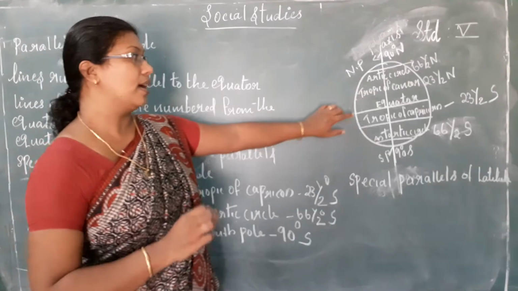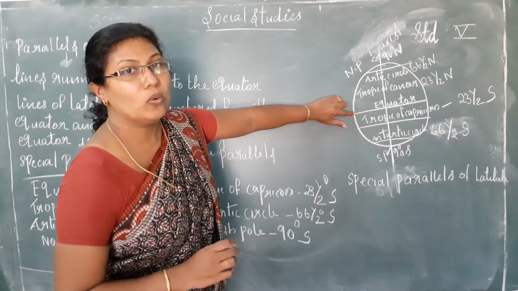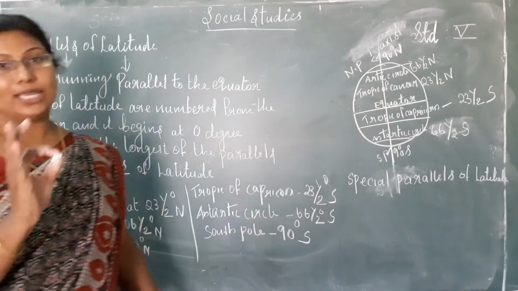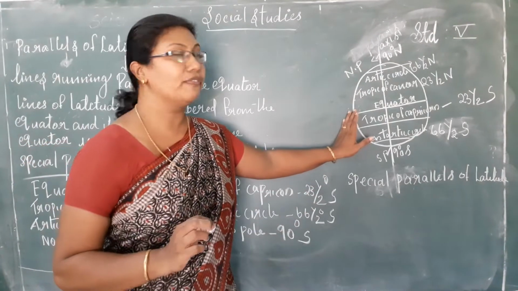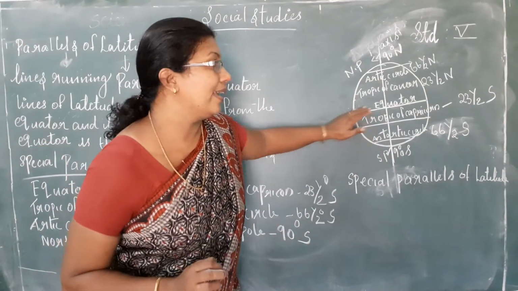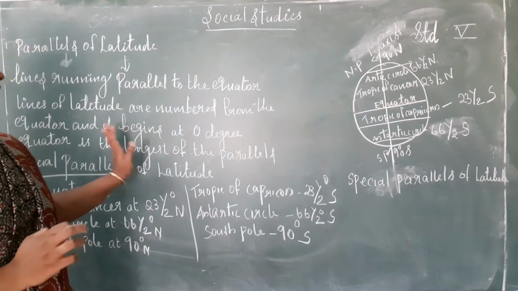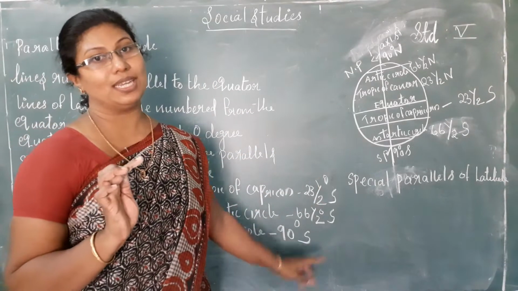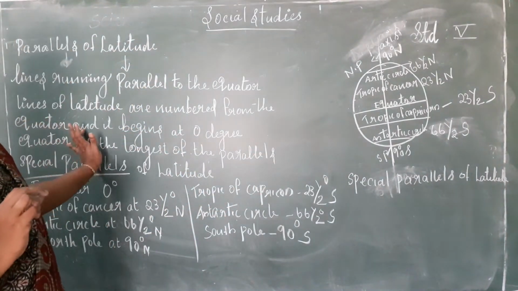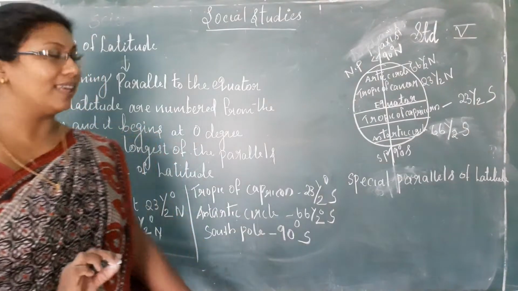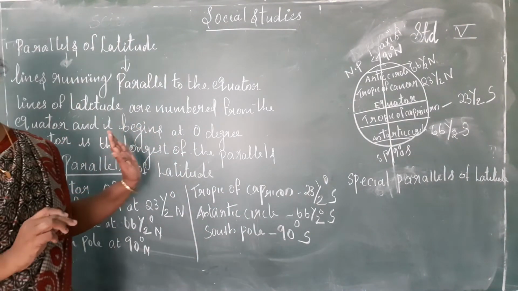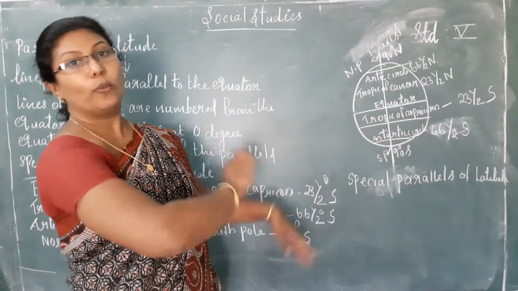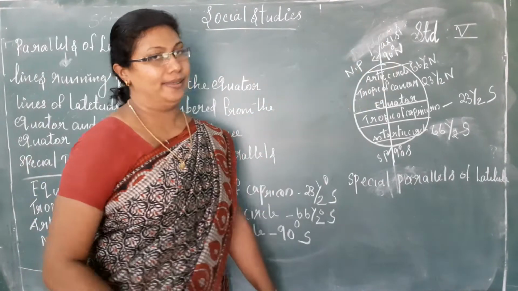All these latitudes are numbered from the equator. It will start from the equator. First priority we have to give to this imaginary line, that is the equator. Then all the lines begin at 0 degree, and after the equator, we can see it begins from 0 degree. Then the equator is the longest of all the parallels. Among all these lines, the equator is the longest line.